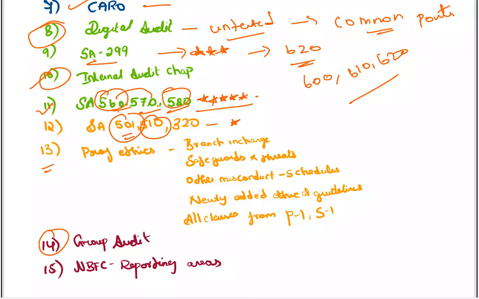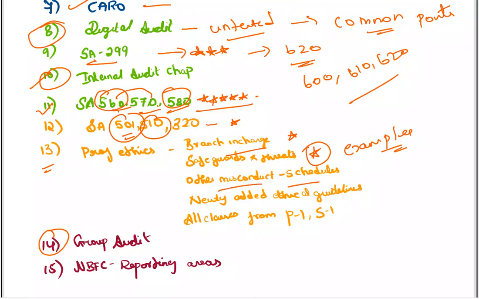Next, when I talk about professional ethics, you have a concept called branch in charge. When a separate branch in charge is required, that area has not been tested recently. And safeguards and threats: what are the threats you will face and what are the safeguards? You have to be thorough with the examples of threats also, like familiarity threat, advocacy threat. They may ask you to write some examples, so please be thorough with the examples.